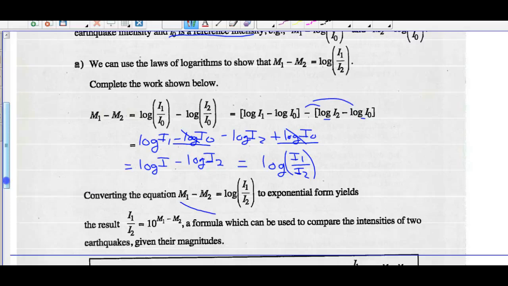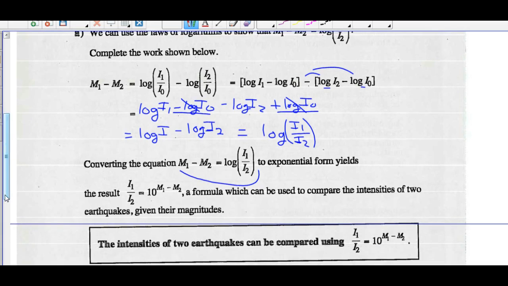So we've proven this formula. All right. The result, intensity 1 divided by intensity 2 is going to equal 10 to the exponent magnitude 1 minus magnitude 2. Where does this come from? How can we come up with that formula from the one that's above it?